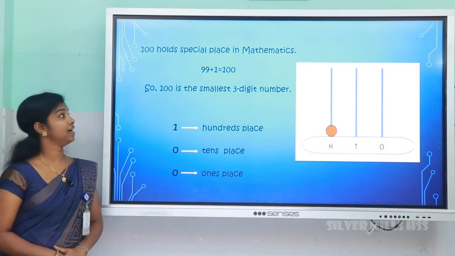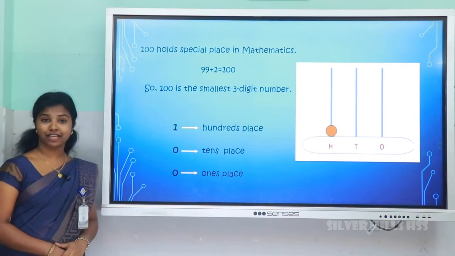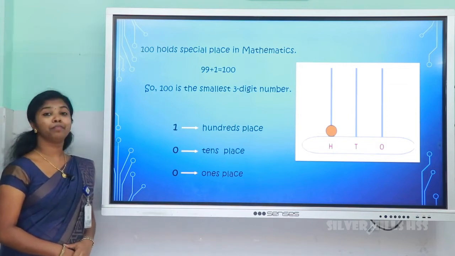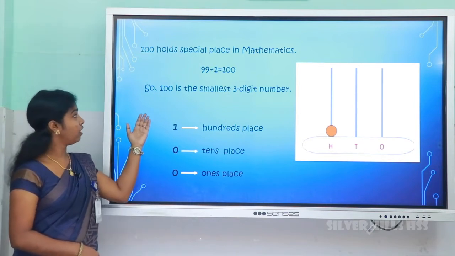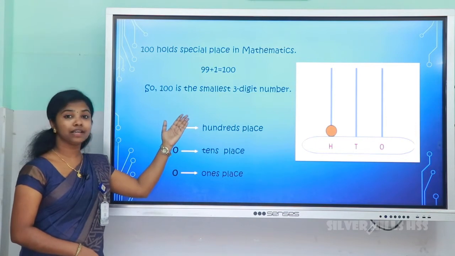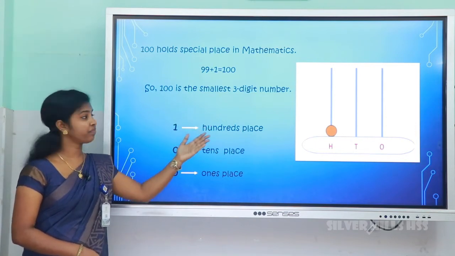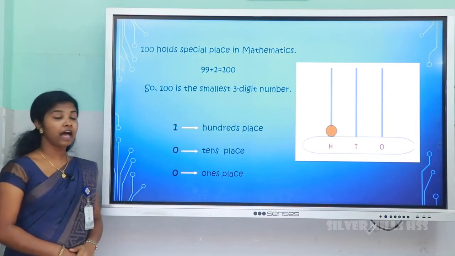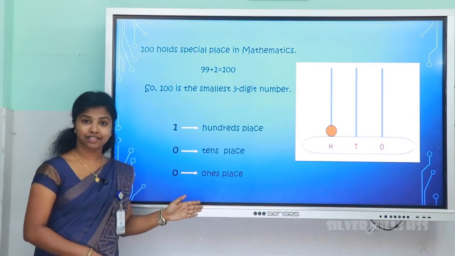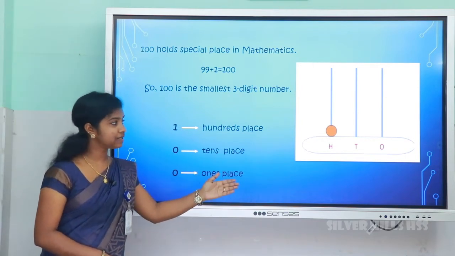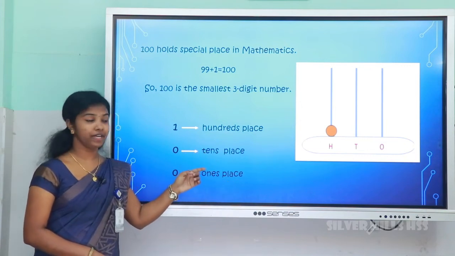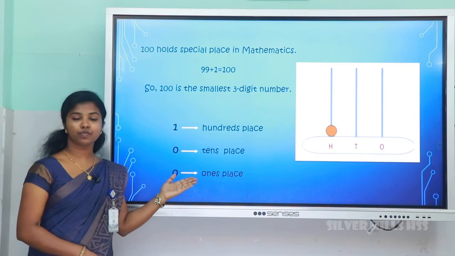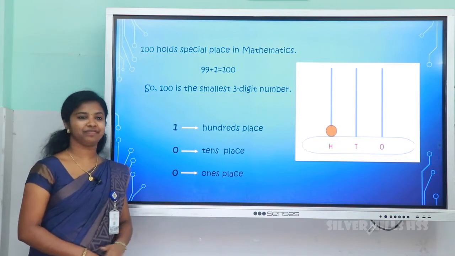100 holds a special place in mathematics. 99 plus 1 is equal to 100. So 100 is the smallest 3-digit number. Look at this abacus. In the ones place nothing is there, 0, and the tens place also 0, and in the 100 place 1 bead, right? So this way we will make 100.